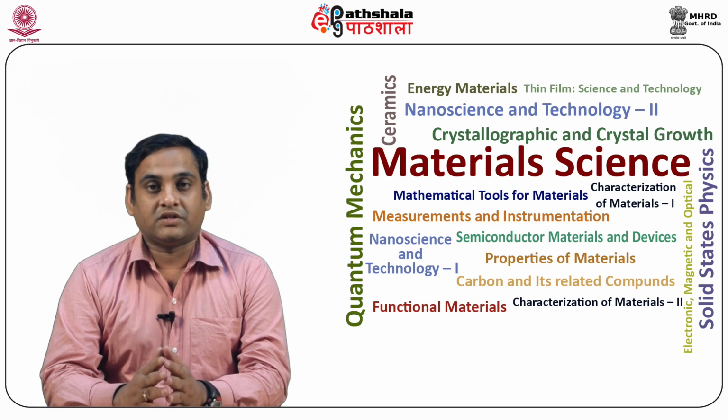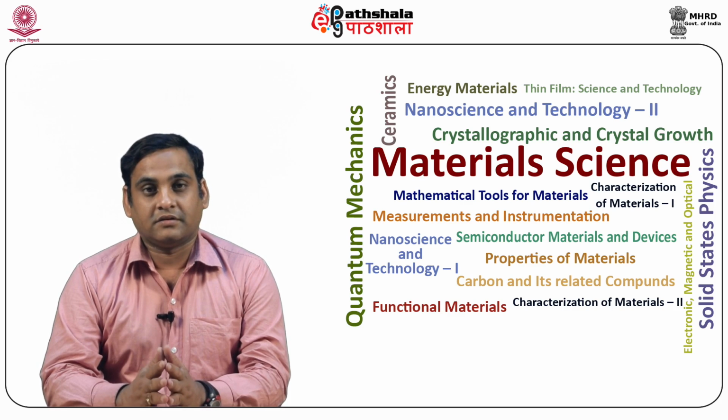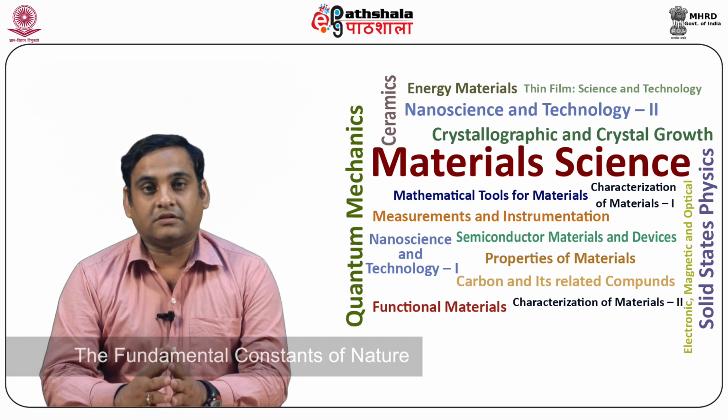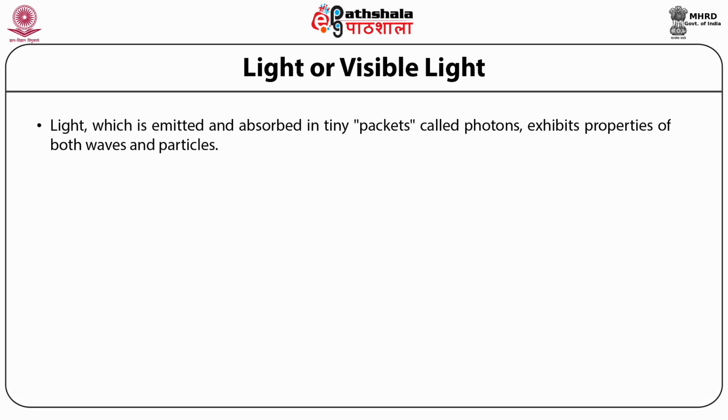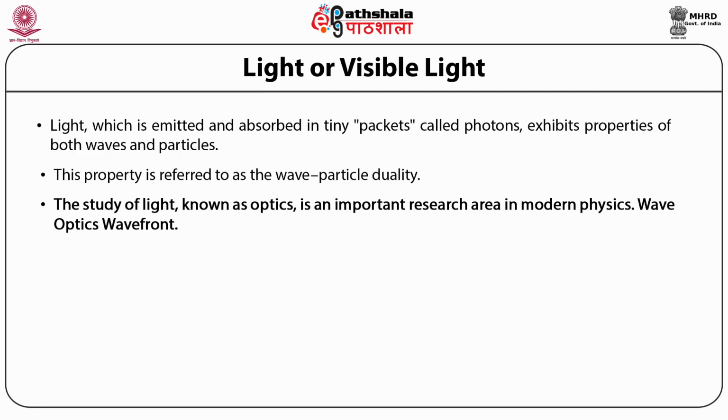Primary properties of light are intensity, propagation direction, frequency or wavelength spectrum, and polarization, while its speed, 3 lakh kilometer per second, that is 3 into 10 to the power 8 meters per second in vacuum, is one of the fundamental constants of nature. Light, which is emitted and absorbed in tiny packets called photons, exhibits properties of both waves and particles. This property is referred to as the wave-particle duality. The study of light, known as optics, is an important research area in modern physics.